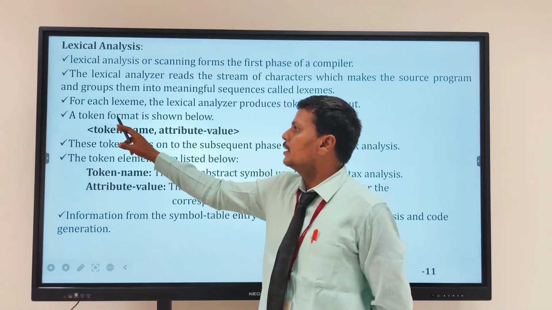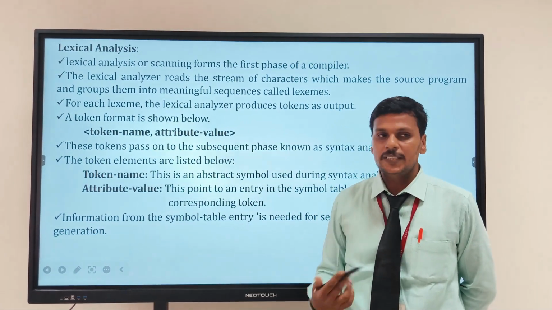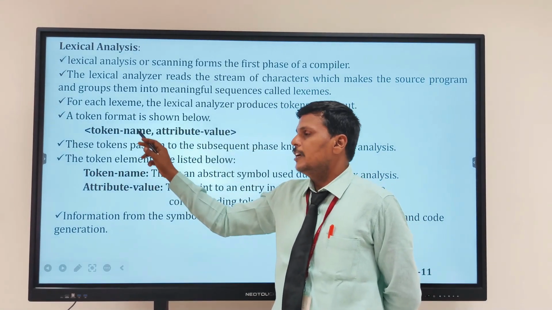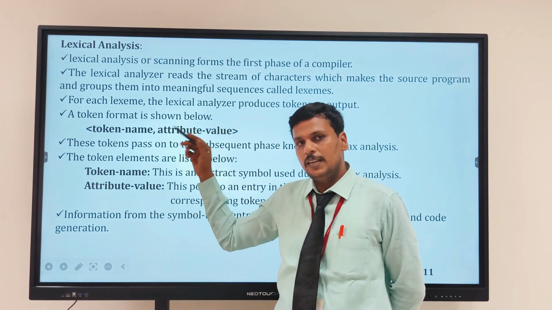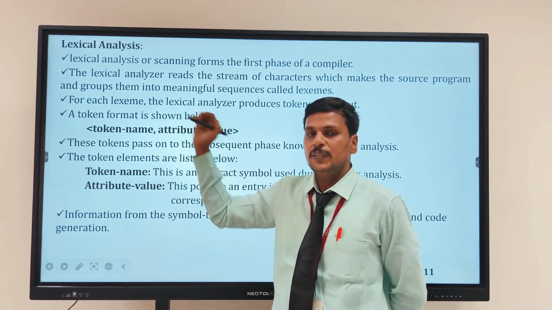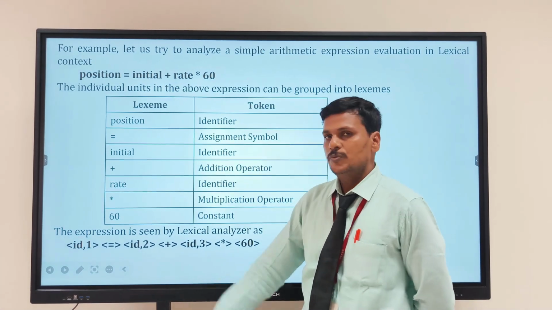And there will be two things in the token, that is the token name and the attribute value. For example, if it is int a, so int will be a keyword, and there will be a, which will be a variable. That a will consist of some value, so a equal to 5. So this will be based on that lexical analyzer. So this is lexeme and token.